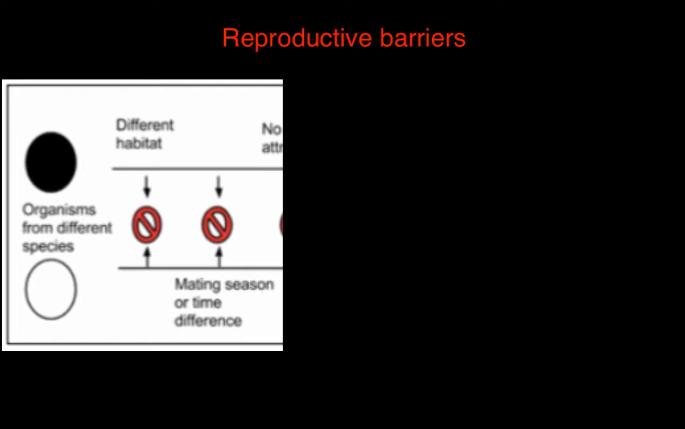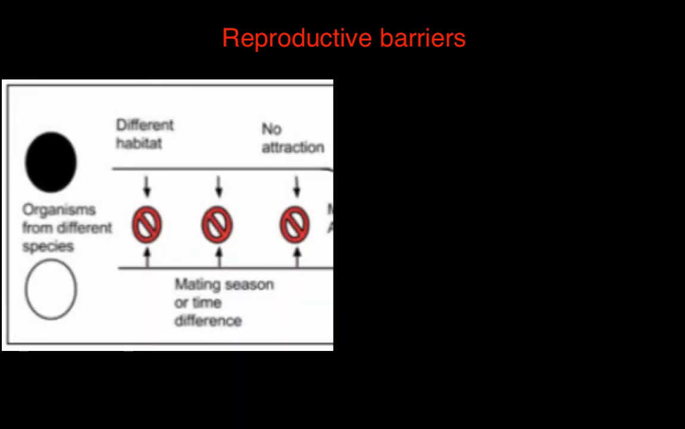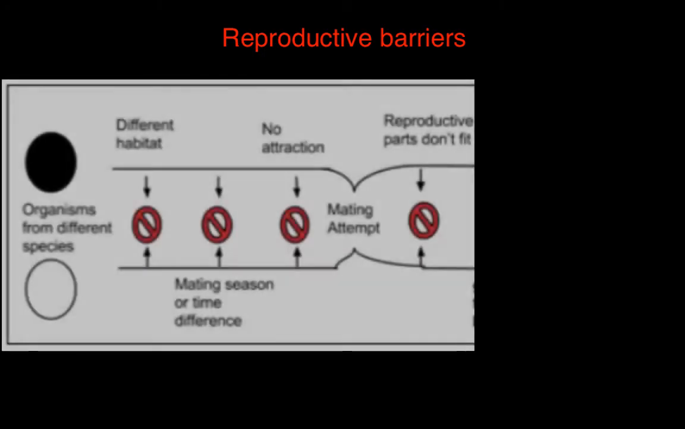But now let's say they are in the same geographic area, within the same habitat, and mate at the same time. But what if they're just not attracted to each other? So now let's say they are attracted to each other and they do attempt to mate. But what if their reproductive organs don't fit? What if they're not the same size or the same shape or the same structure? Well, they're not going to be able to physically mate with each other.